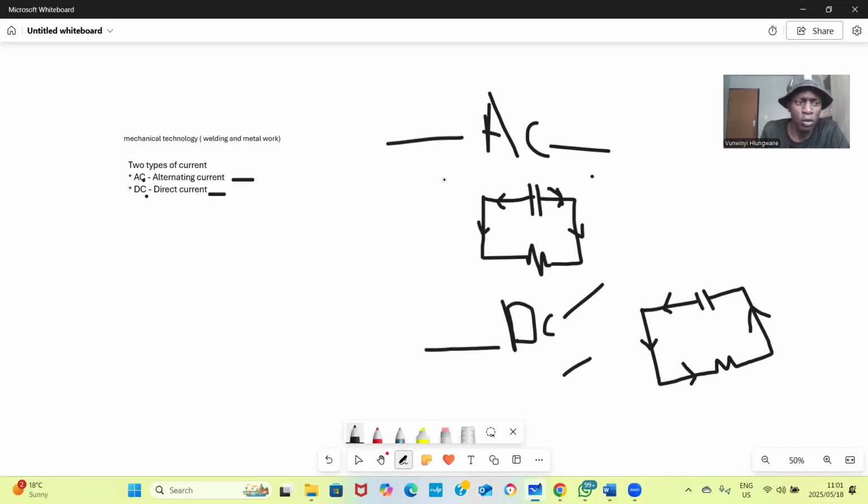such as availability of power source. When the power source is not able to work, how can we survive? Remember, in mechanical technology, welding and metal work carries 10 marks on the exam question. So now I want to differentiate between AC and DC.